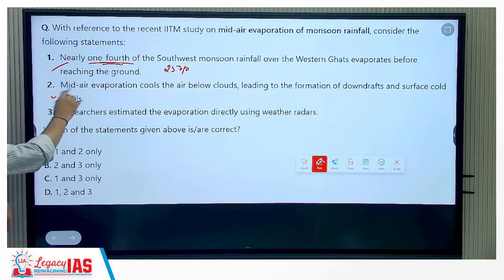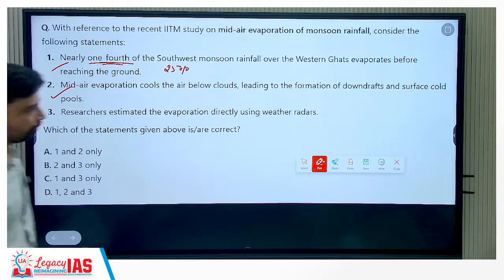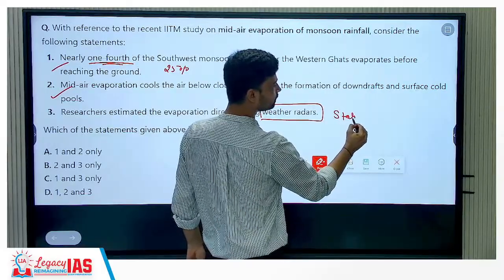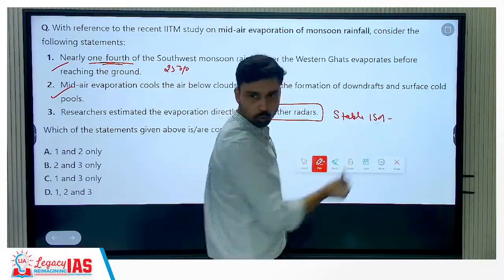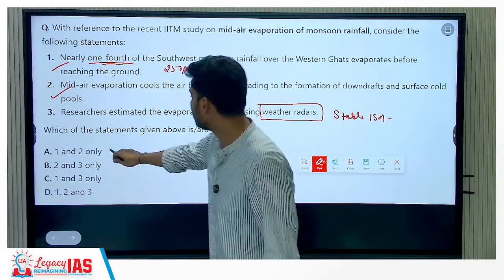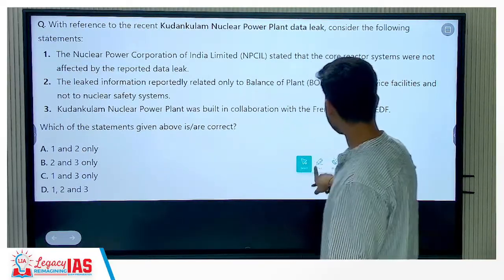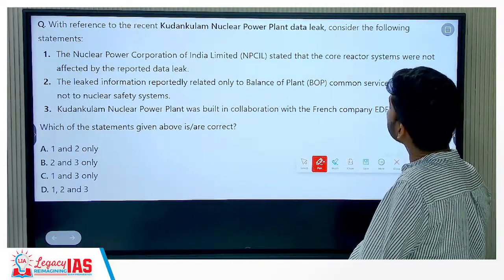True. Okay. Third, researchers estimated the evaporation directly using weather radars. No. Weather radars cannot give us information about this. What have we used? Which technique? Stable isotope method. So what is the correct answer? 1 and 2.